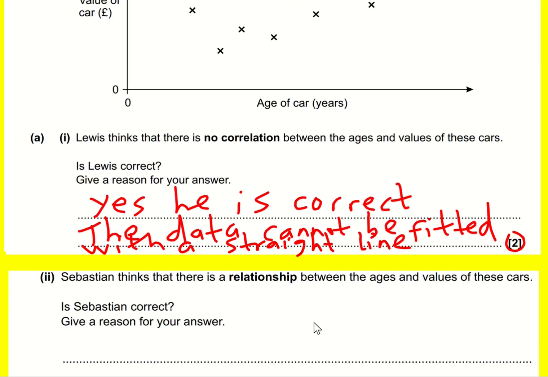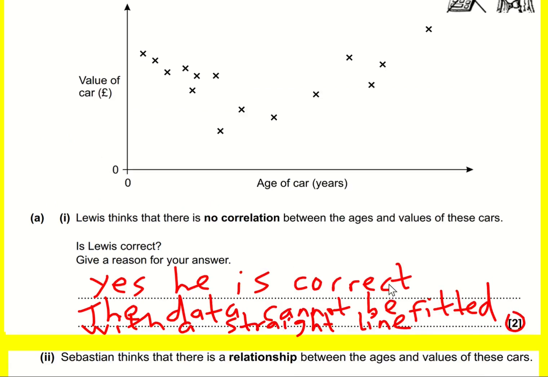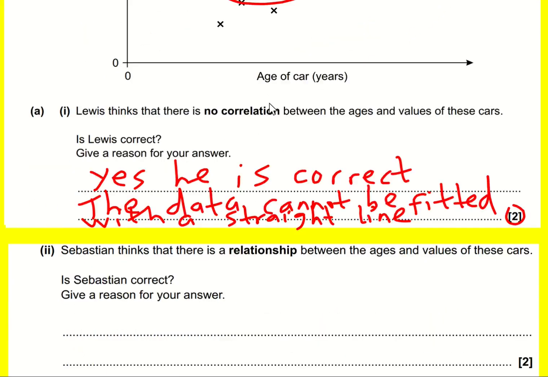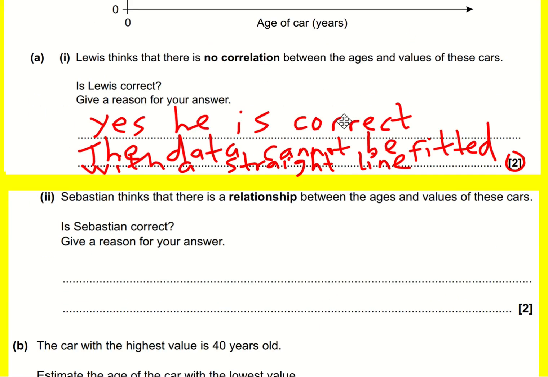Okay, Sebastian thinks there is a relationship between the ages and values of these cars. Is Sebastian correct? So sometimes we say, will it fit a straight line? But maybe it would fit something else. It looks kind of like this sort of thing. It goes down and then it goes up. So I think Sebastian is correct. Yes, he is correct. Again.